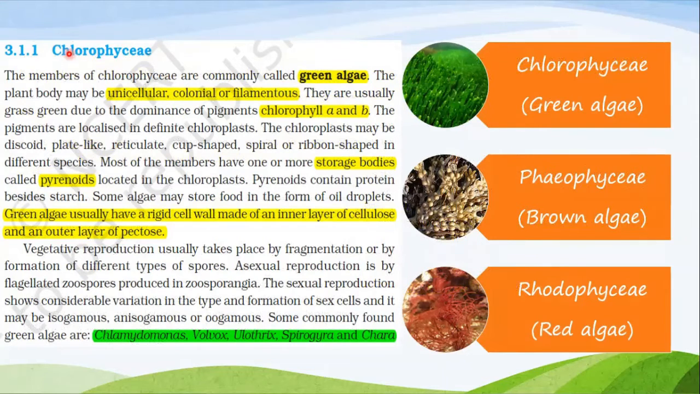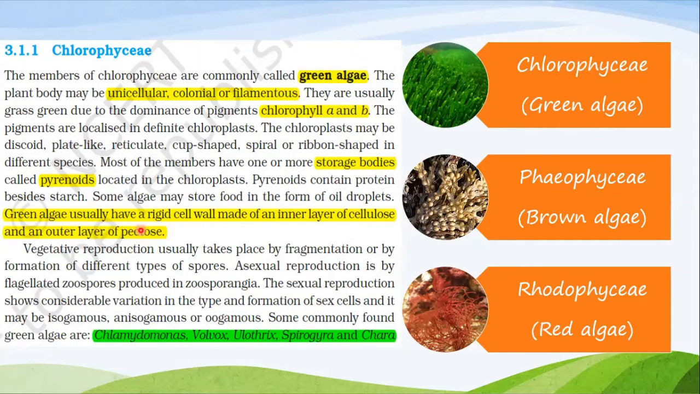Okay. First subtype of algae, Chlorophyceae. The members of Chlorophyceae are commonly known as green algae. Plant body may be unicellular, colonial, or filamentous. They are usually grass green due to dominance of pigments chlorophyll a and b. See, we know that chlorophyll pigment is green colored. Okay, so this dominance of this pigment gives Chlorophyceae its name.